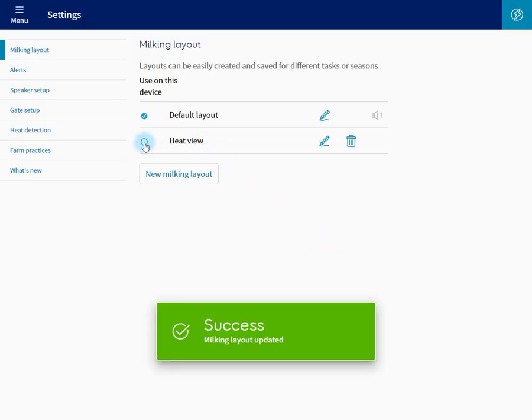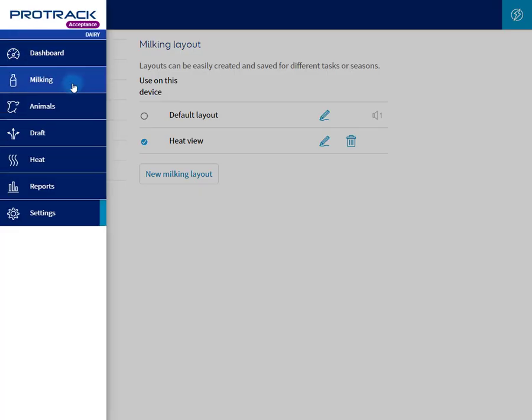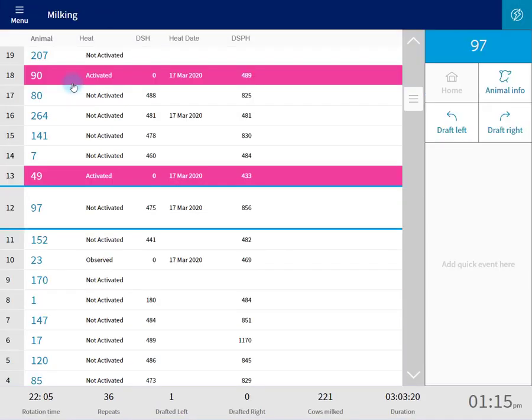Always remember to switch to that view now. And if we make our way to the milking screen, you can see now that the columns we set up are there: heat, days since heat, heat date, and days since previous heat. We're also being alerted to different heat activity. So this is a live milking view of heats happening.